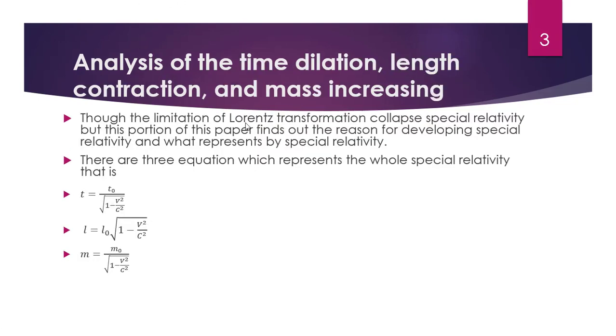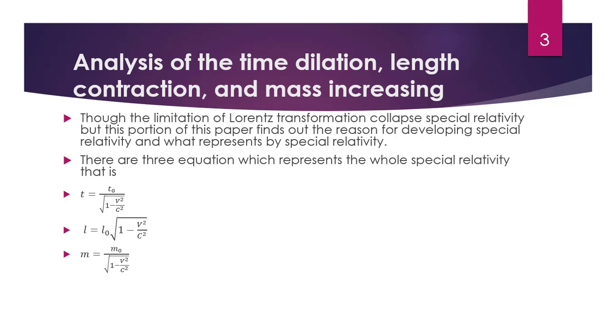Analysis of time dilation, length contraction, and mass increase. Though the limitation of the Lorentz transformation collapses the special relativity theory, this portion of the paper finds the reason for developing special relativity and what it represents. In the previous video we understood that inside the microscope model a limitation remains. This model was not able to find the actual time, and time dilation was created for that reason.